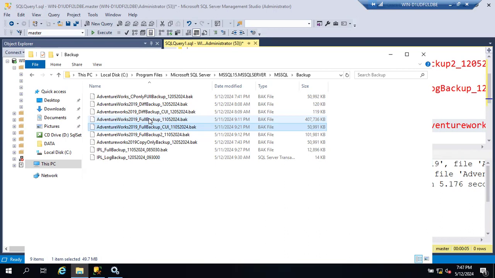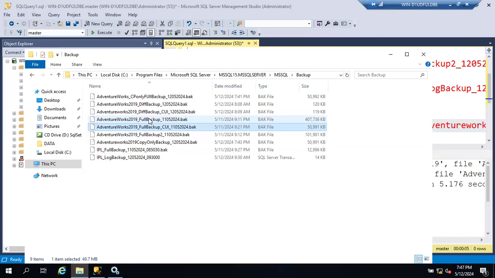If the log file is also corrupted and it is not allowing us to take the tail log backup, that is a good point, Deepak. If the log file is corrupted, you cannot take a log backup or a tail log backup. Database corruption means either data files can be corrupted, or log files can be corrupted, or both. If data files are corrupted but log files are good, and 90% of the time log files will be good, we can still recover using the tail log backup.